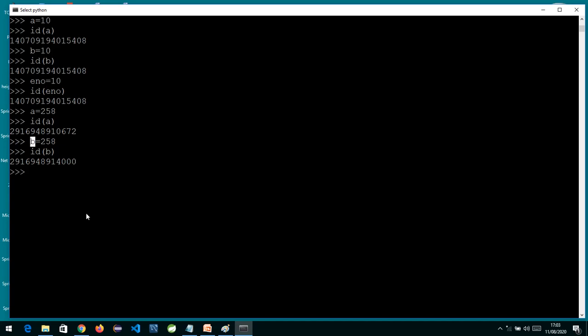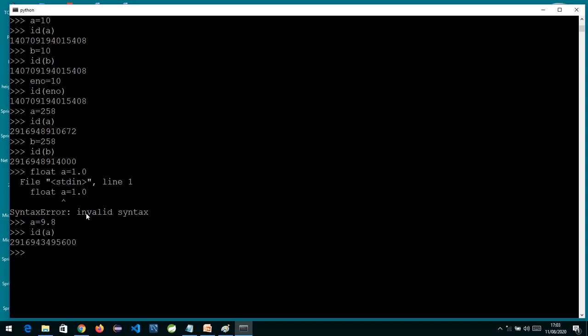And for float, we don't have any such range, because in float there are many decimal numbers you can have. Between 0 and 1 only, there are infinite combinations. So if we write a is equal to, suppose, 9.8, and I check the ID of a, and I write b is equal to 9.8 and check the ID of b.